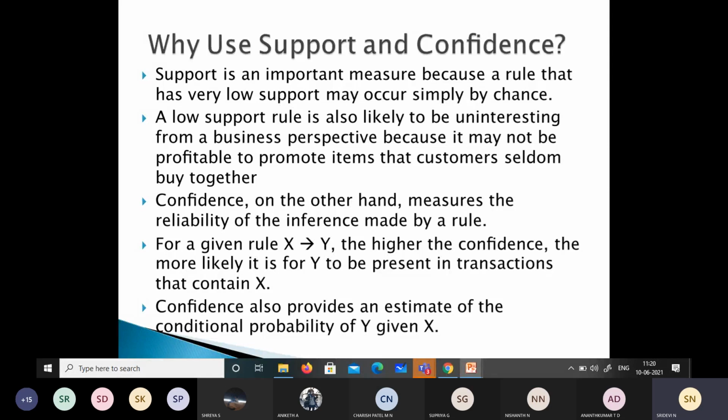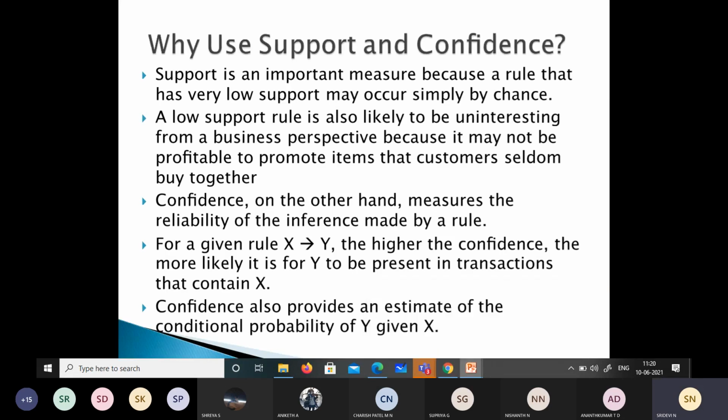So support is an important measure because a rule that has very low support may occur simply by chance. So a low support rule is also likely to be uninteresting from a business perspective because it may not be profitable to promote items that customers will like to buy together. Okay, so we will just neglect those which have very low support.